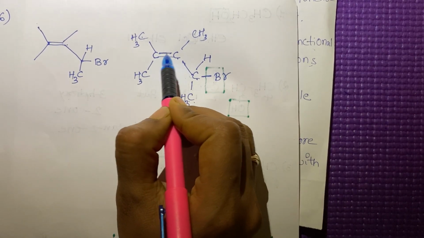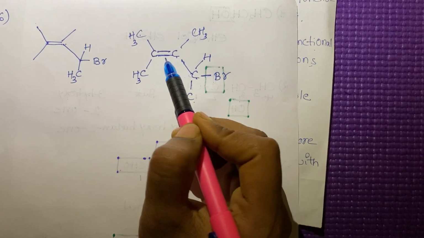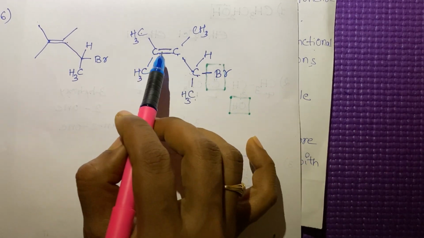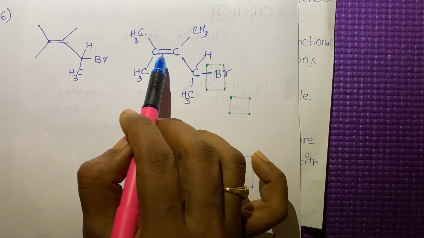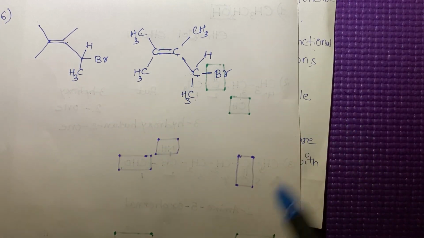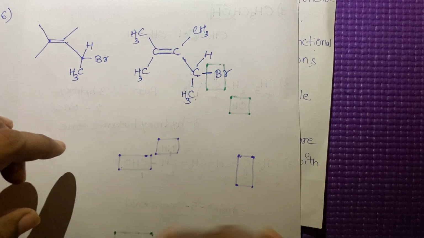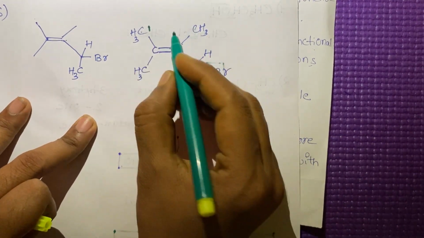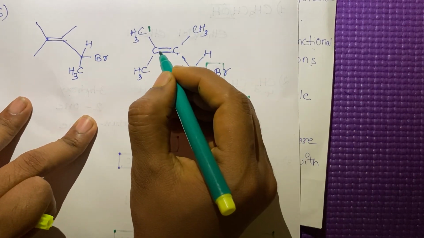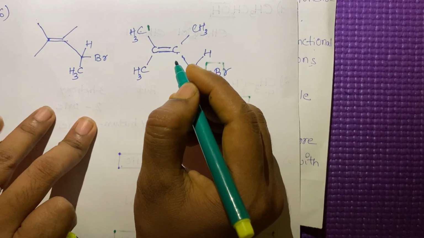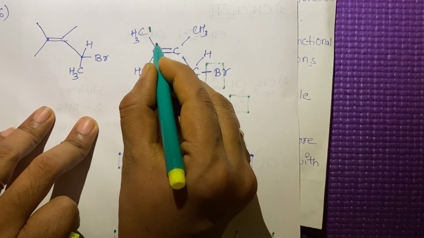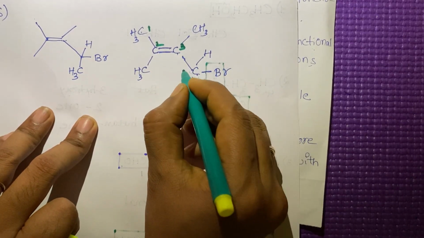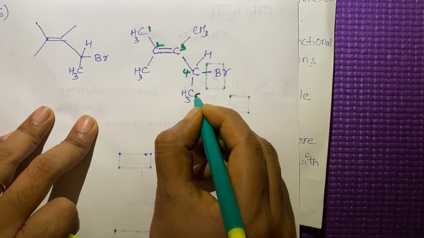Here we have to observe that the double bond also is there. Compared with this bromine, we have to give the least number for the double bond, as it has higher priority. Then you give the number for this compound. Are you able to understand, students? If you have any doubts, please comment in the comment section. I will help you. Okay, 1, 2, 3, then 4, 5.